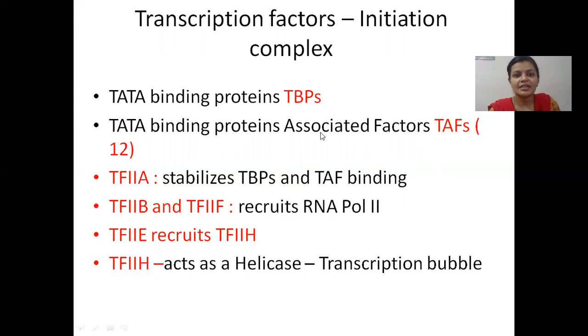There are TBPs and TAFs, and TFIIA stabilizes these two, TBP and TAFs. Then TFIIE recruits TFIIH. TFIIH acts as a helicase. It opens up the DNA molecule. So we have several transcription factors, each performing its own function in the process of transcription initiation.